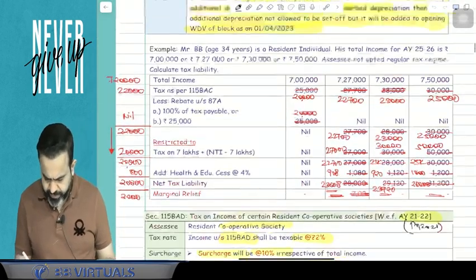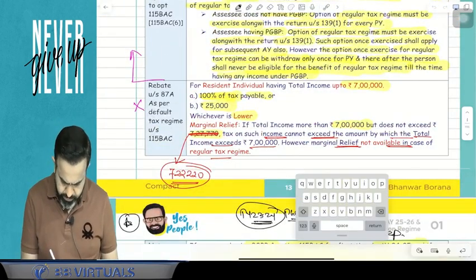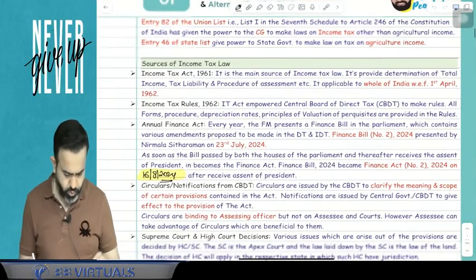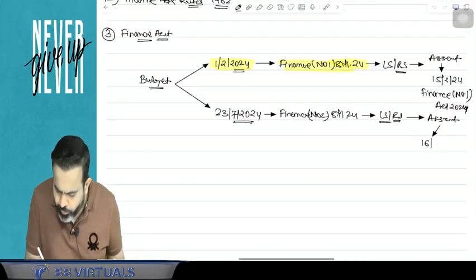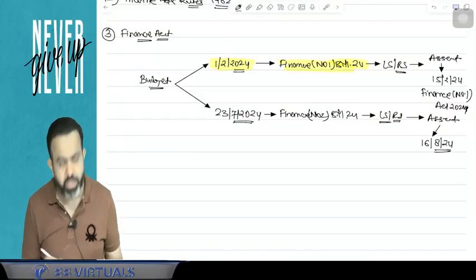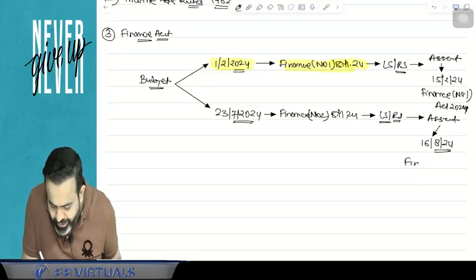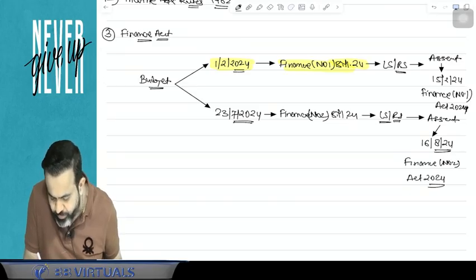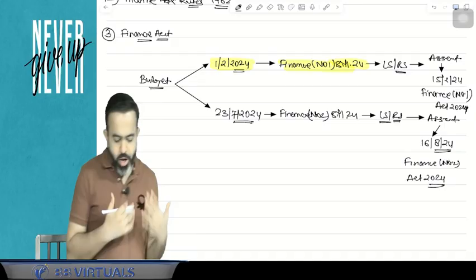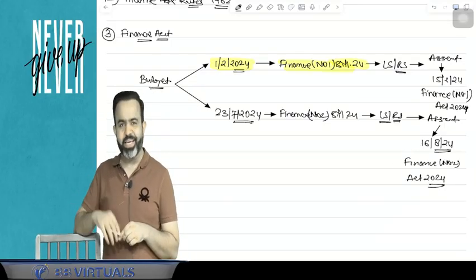That assent of the President was received on that bill as on the 16th of August 2024. So on the 16th of August 2024, our president signed that bill. So from that day, it is known as the Finance Number 2 Act 2024. So remember, like how amendments will be made in your Income Tax Act and your GST Act and your Custom Act and all.